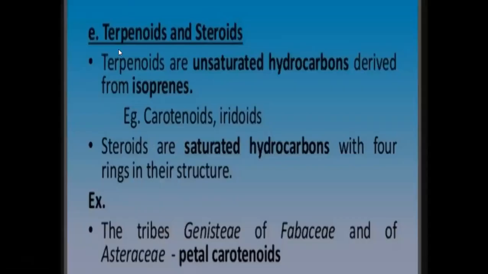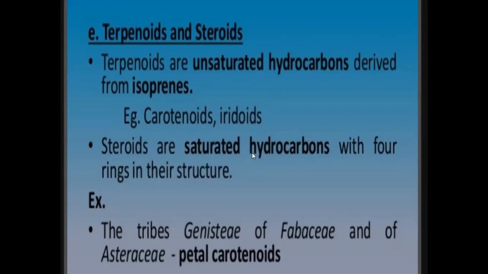And the next one, terpenoids and steroids. Terpenoids are unsaturated hydrocarbons derived from isoprenes. Examples: carotenoids, iridoids. Steroids are saturated hydrocarbons with 4 rings in their structure.